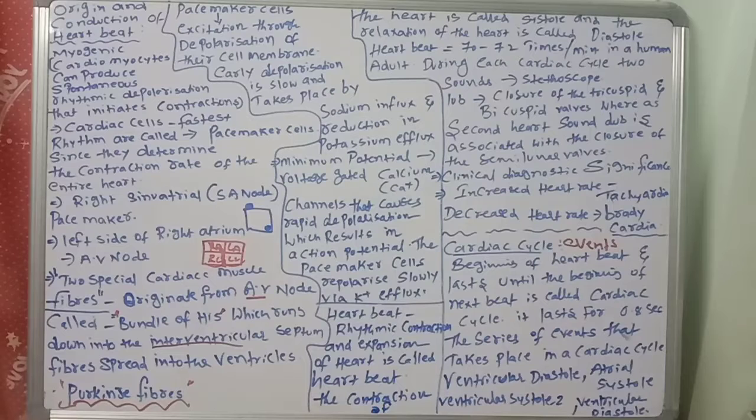It lasts for 0.8 seconds. How many seconds does it last? 0.8 seconds. So what is the series of events that takes place in a cardiac cycle? Ventricular diastole, atrial systole, ventricular systole 1, ventricular systole 2, and ventricular diastole.